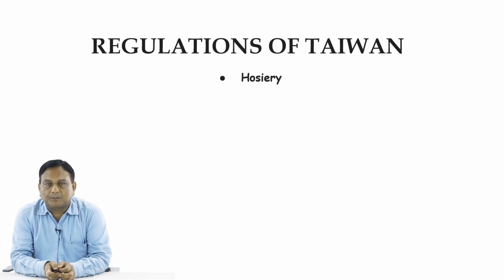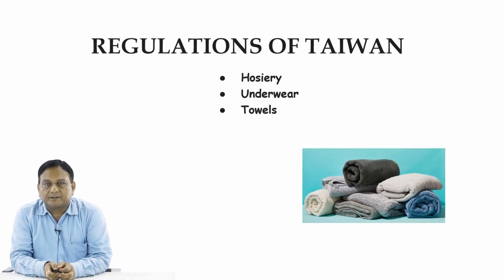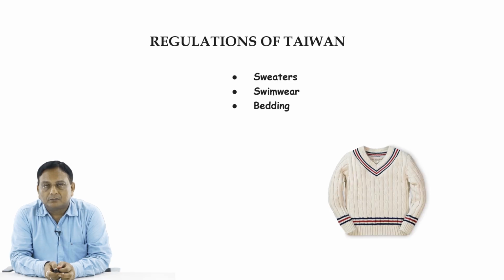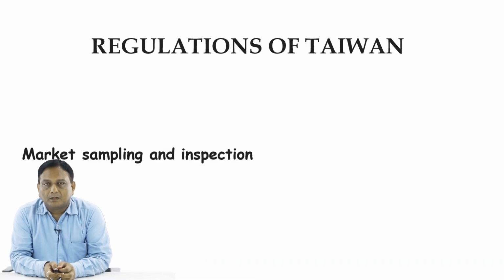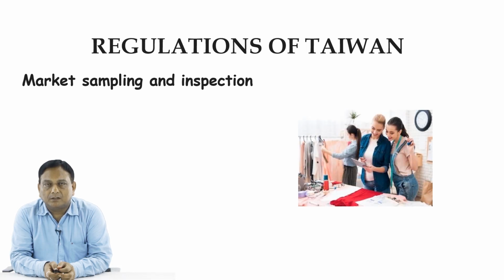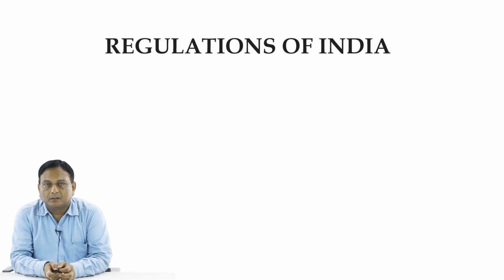They talk about hosiery, underwear, towels, etc., and also sweaters, swimwear, bedding, etc. So a wide range of products is covered under these Taiwan regulations. Market sampling and inspection is part and parcel of these regulations under the Taiwan agency BSMI.